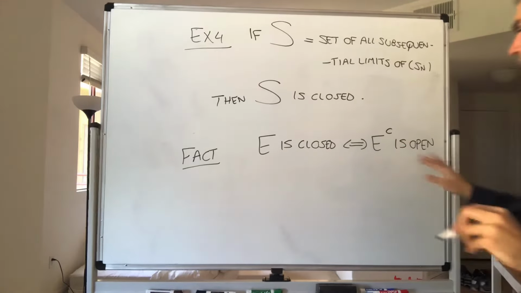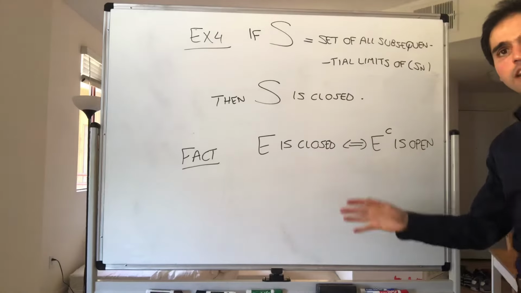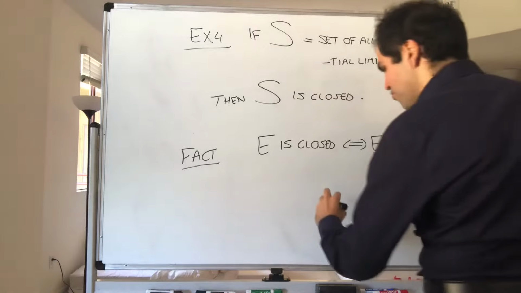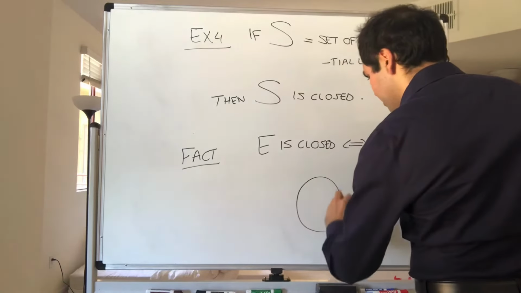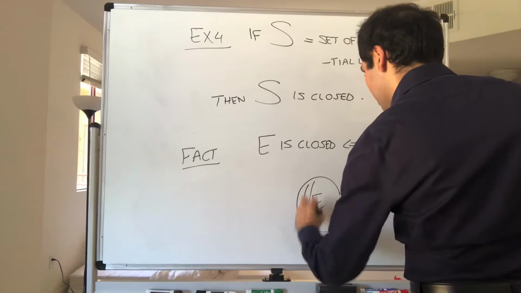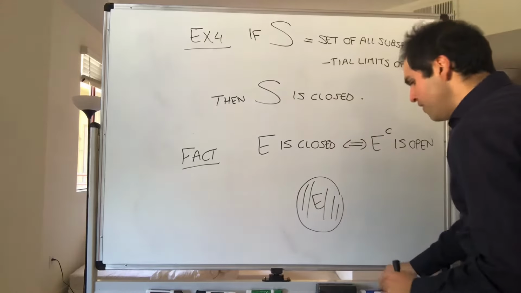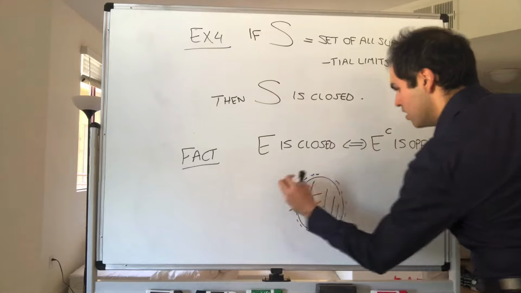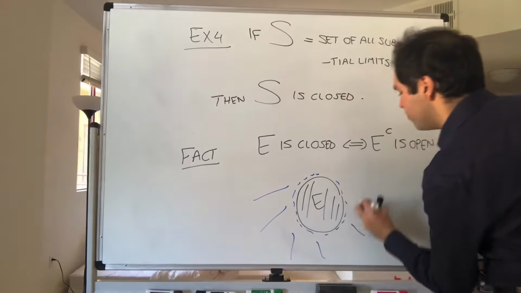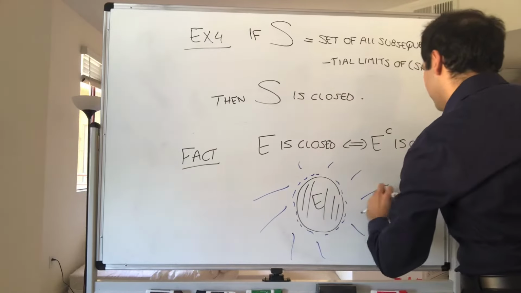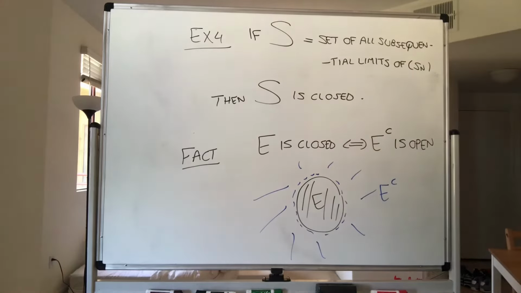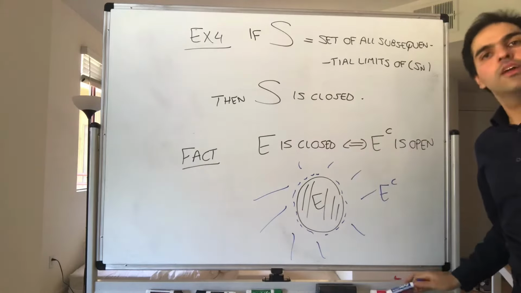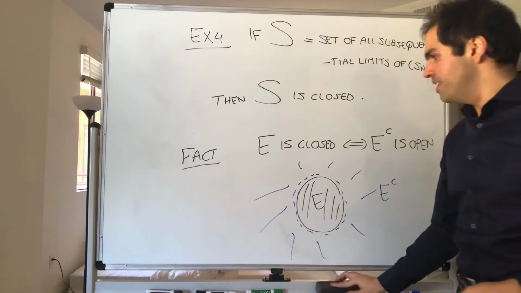And the complement is all the points that are not in E. So for instance, let's take this closed set E. This is equivalent to showing that the complement, E complement, is open. So they're equivalent, in fact in topology, that's how you define closed sets, saying that the complement is open.